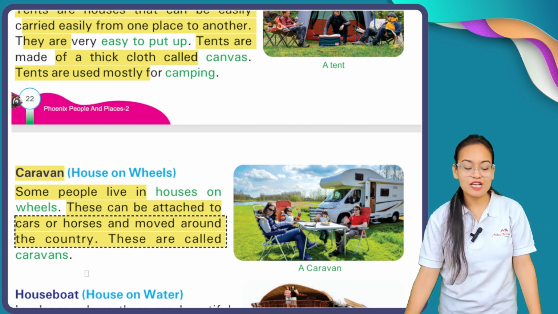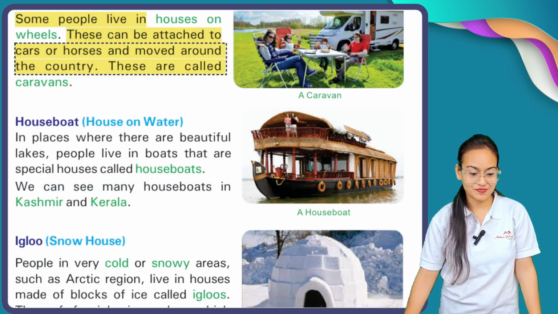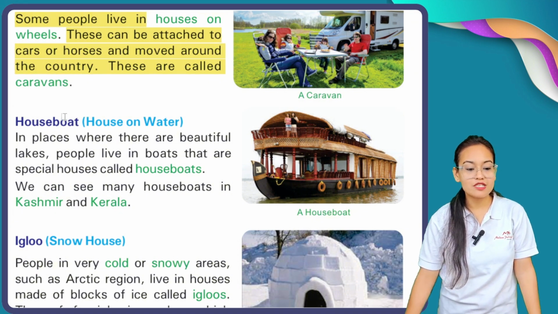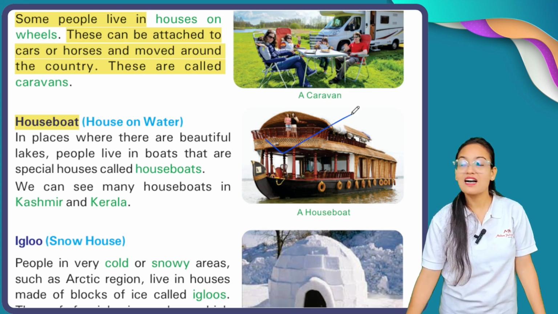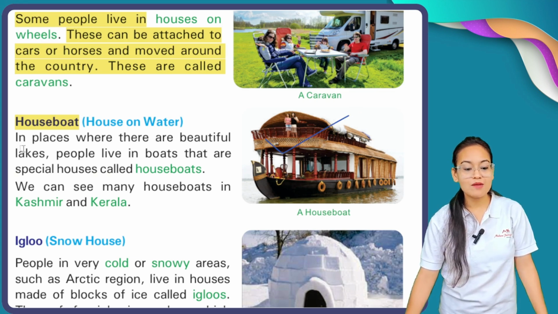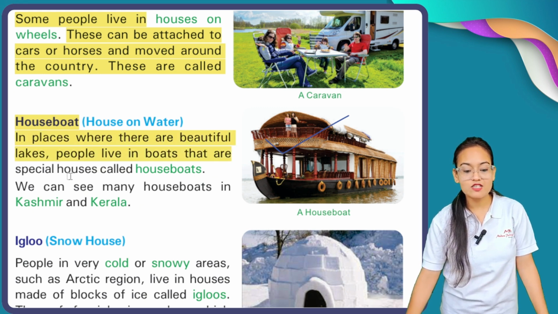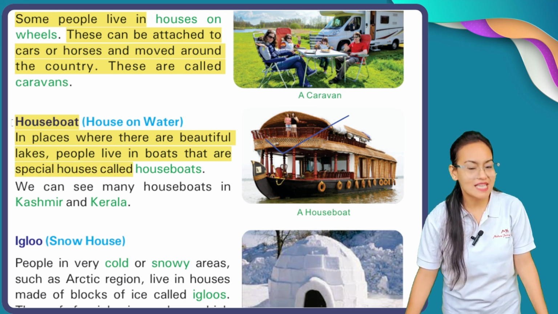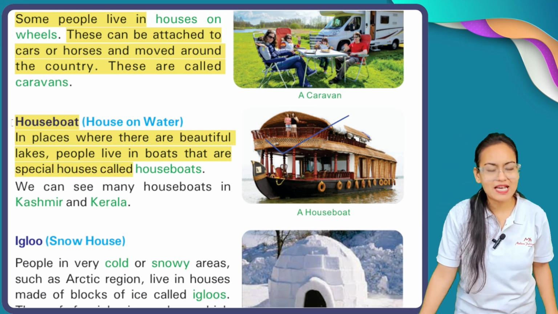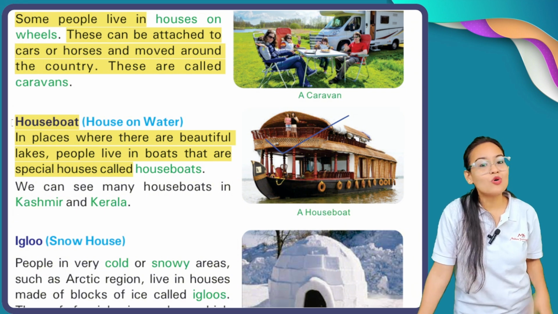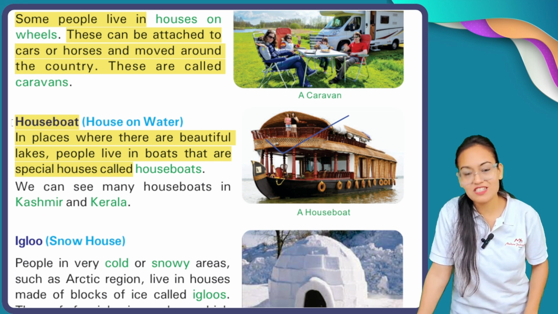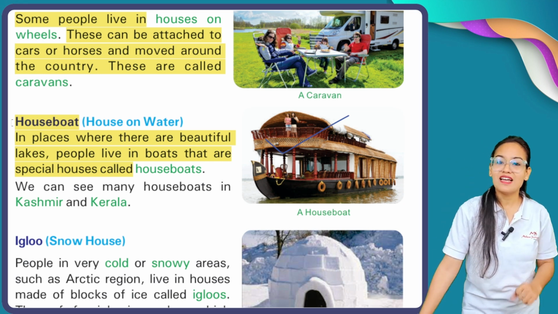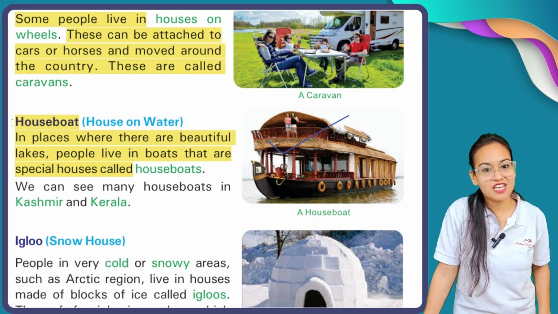The third type of temporary house is your houseboat. See, houseboat means what? A house on a boat. Here you can see this is a houseboat. In places where there are beautiful lakes, people live in boats that are special houses called houseboats. See, in some parts of our India like Kerala, like Tamil Nadu, houseboats are built because in Kerala, I'm giving you the example of one of the states of our country, Kerala. In Kerala, houseboats are very, very famous.